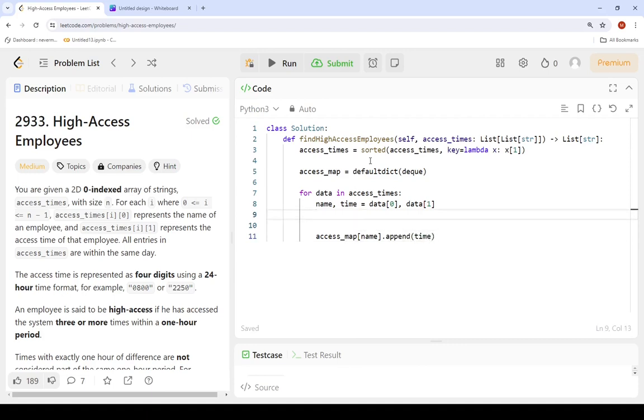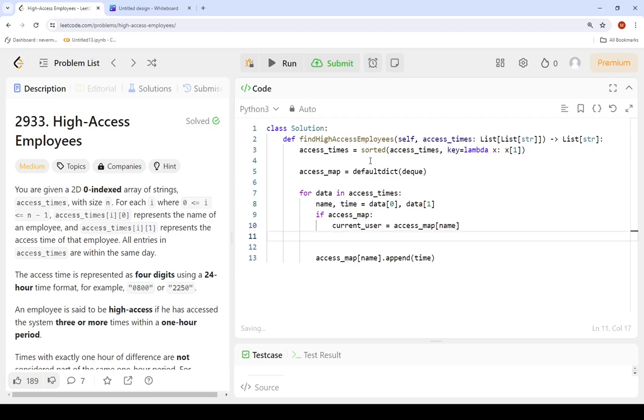Now, here we want to check if our access map is not empty. We get the current user. Now, we want to check if our current user time plus 100 is less than this new time, meaning it's not valid. So to do that, we can do if current user. Let's make sure that the user has some value in the queue first.